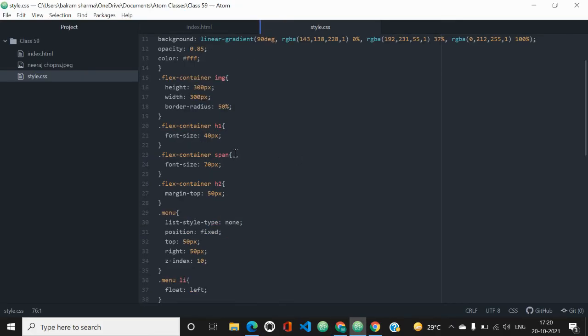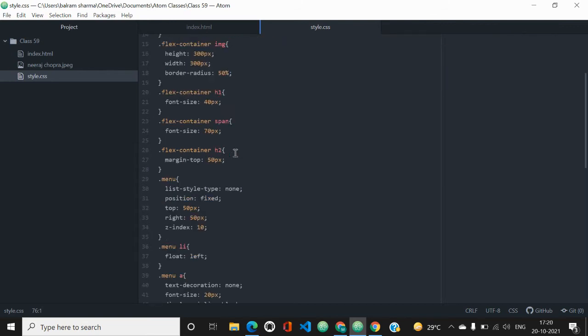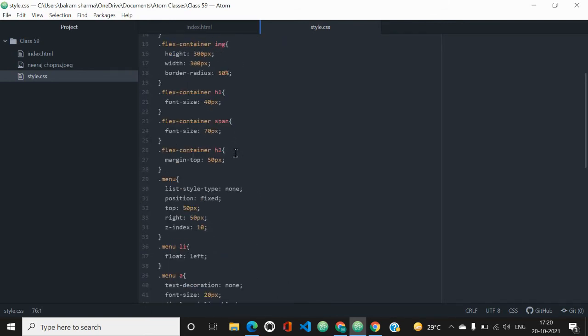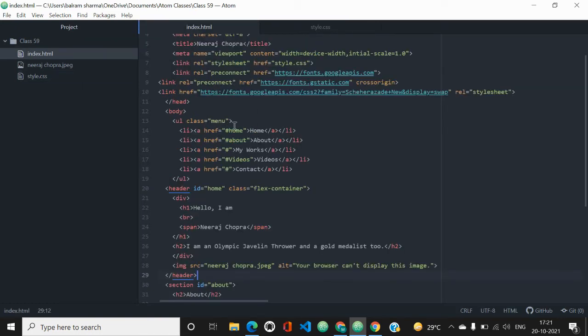So here our flex container is over. Then we will start with our .menu. As I have told you, if you remember, we learned in the first section of our video how to create a navigation menu. We used the ul tag, and we gave a class to our ul tag, which was menu.